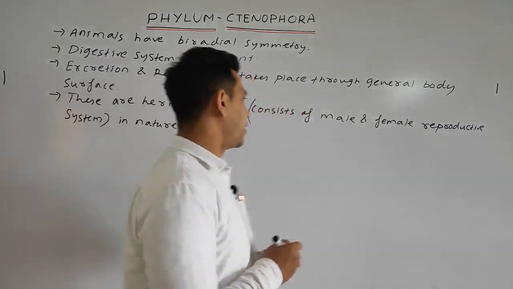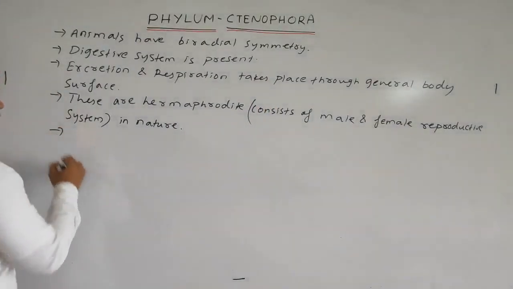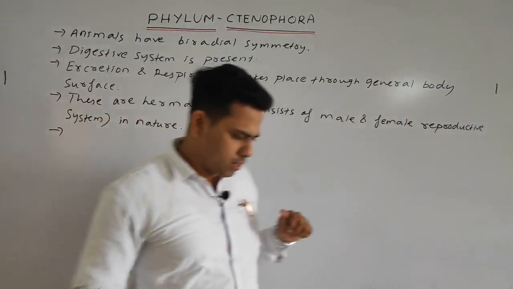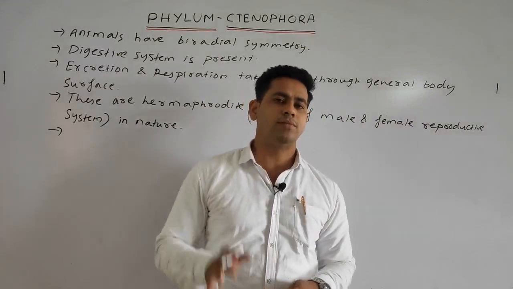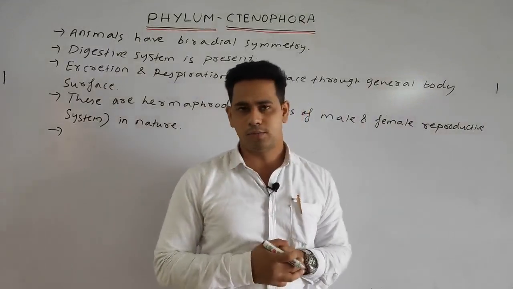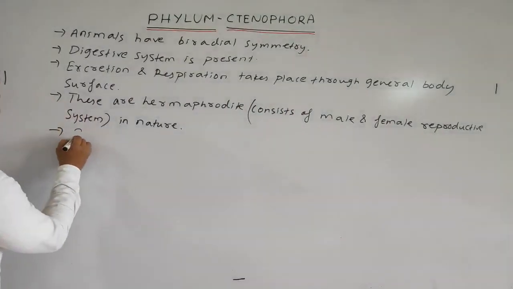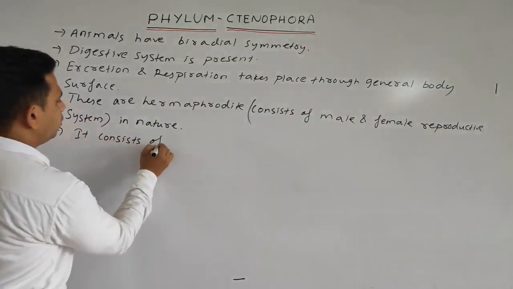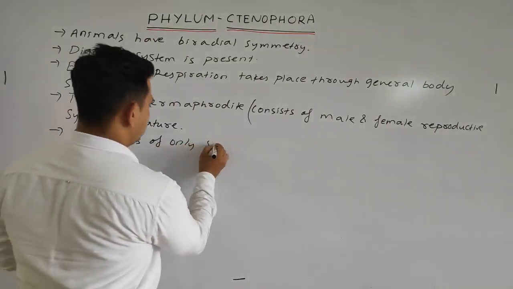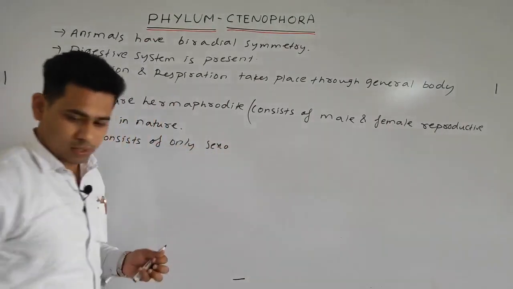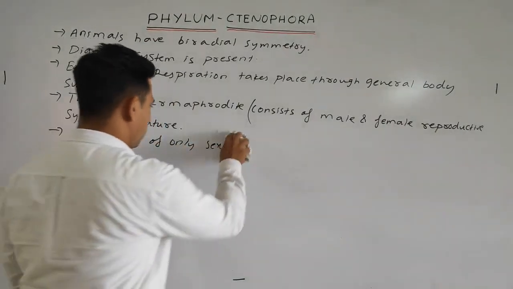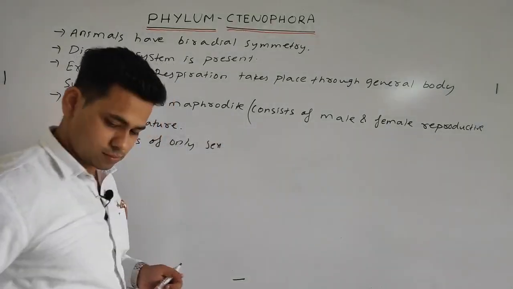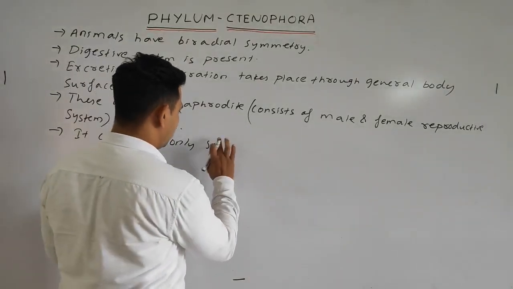Okay, next point. In the case of Ctenophora, there is only the sexual mode of reproduction. It consists of only sexual mode of reproduction.